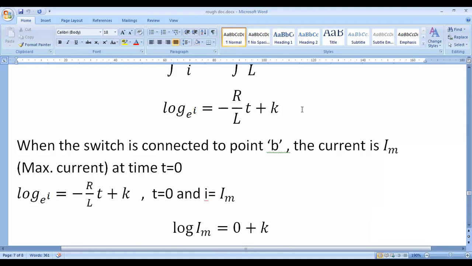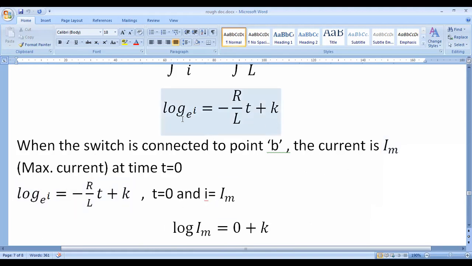We are disconnected from A and connected to B, and from that point we will see how the current decreases. So at time t equal to 0, the maximum current is Im.